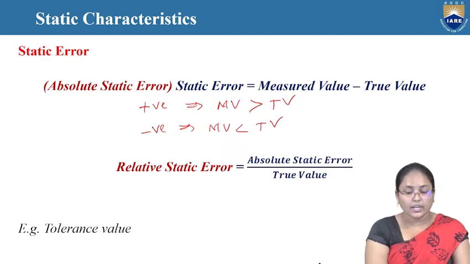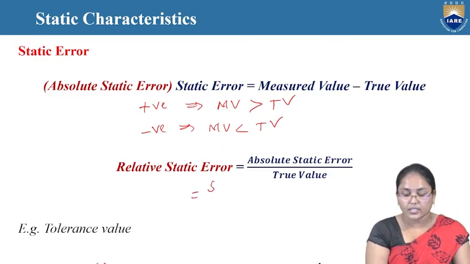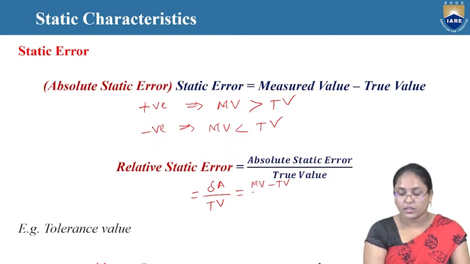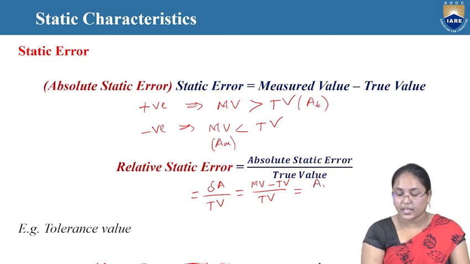Now let's look at the relative static error, which is nothing but the absolute static error by the true value. So absolute static error can be taken as delta A by true value T. Now what is the delta A value here? This is nothing but measured value minus true value, by true value. So now let us denote the true value as AT and the measured value as AM. So now it will be AM minus AT by AM.